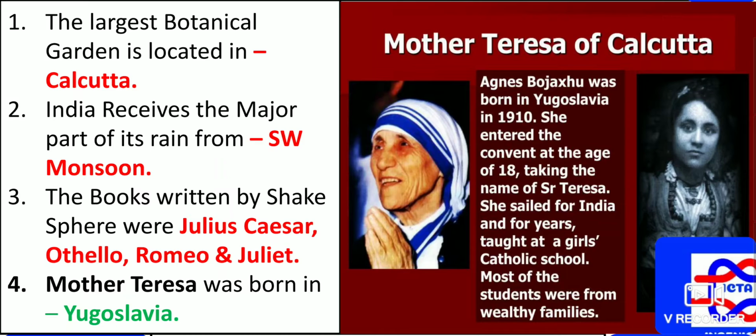She entered the convent at the age of 18, taking the name of Sister Teresa. She sailed for India and for years taught at a girls' Catholic school. Most of the students were from wealthy families. This is one thing you have to remember. On the right side, you can see how she looks in her 80s.